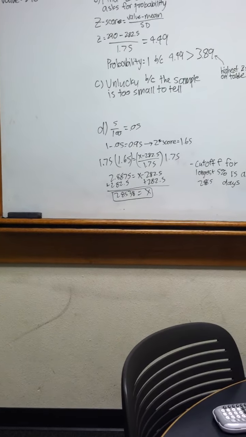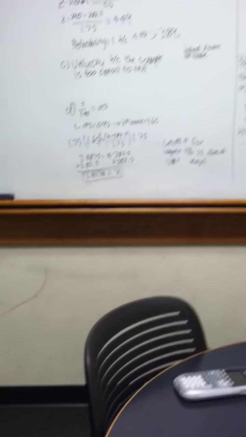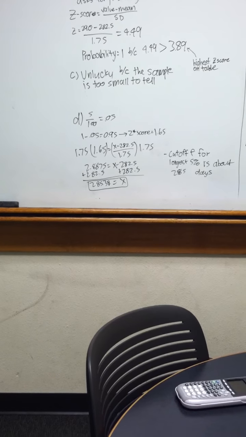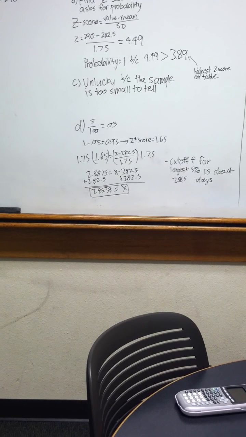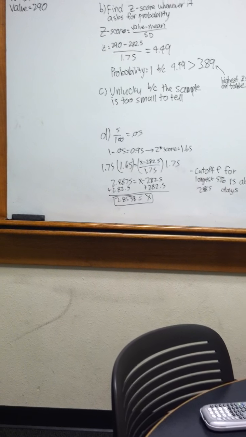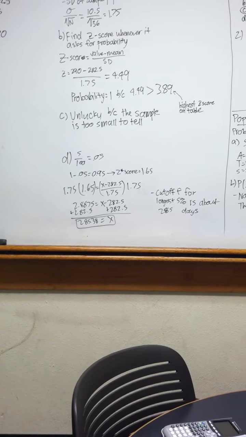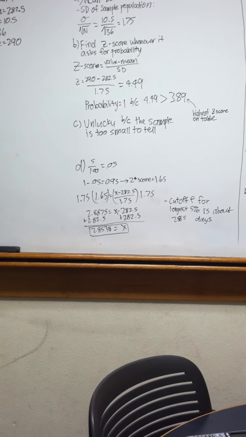In order to find a cutoff, we subtract that from 1, so 1 minus 0.05, which equals 0.95. Then we find the z-score closest to 0.95. In this case, the z-score is 1.65.